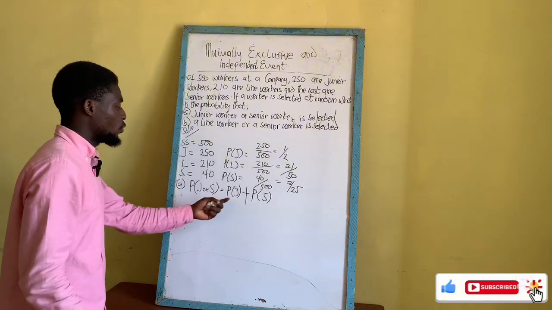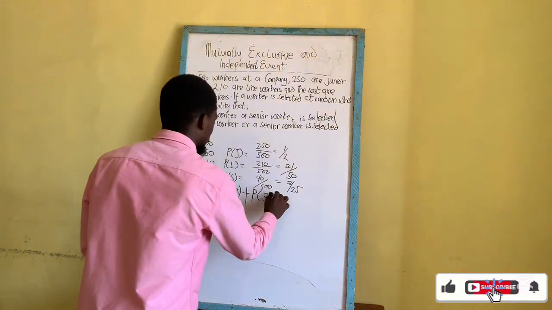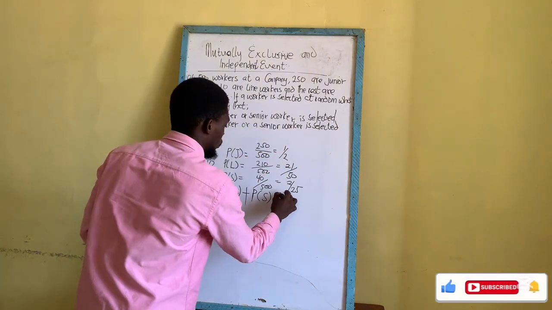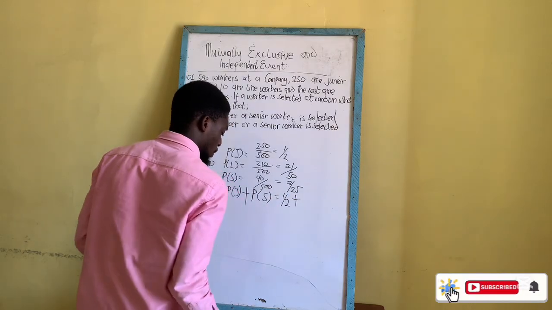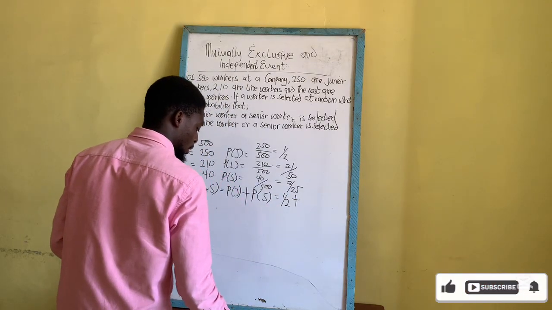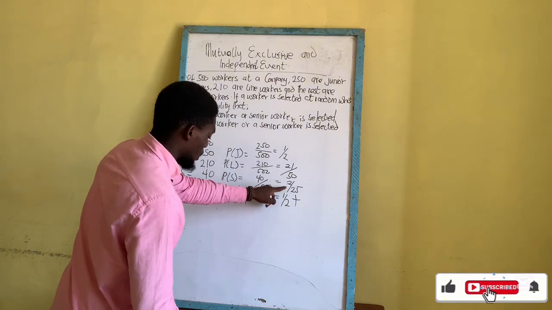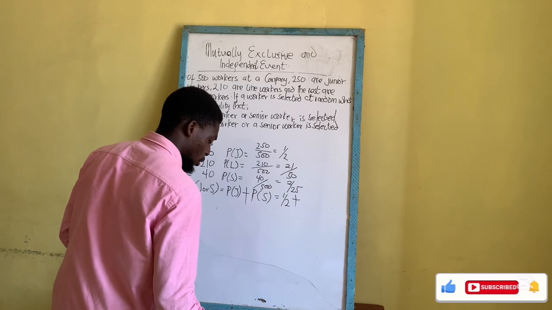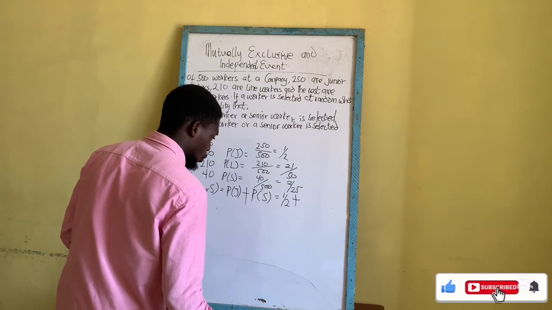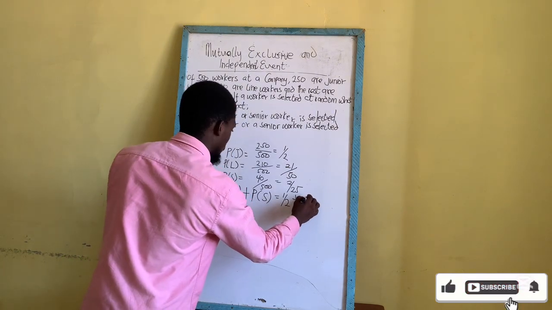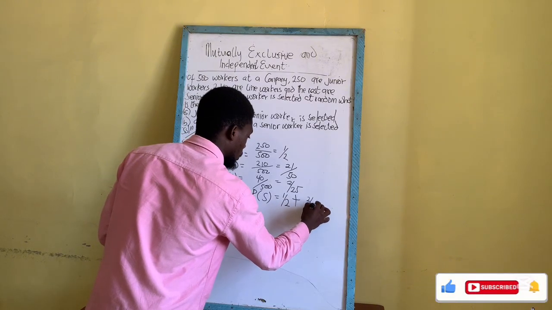And we know the probability of junior worker and senior worker. So we have the probability of junior worker, which is 1 out of 2, plus the probability of picking a senior worker, which is 2 out of 25.